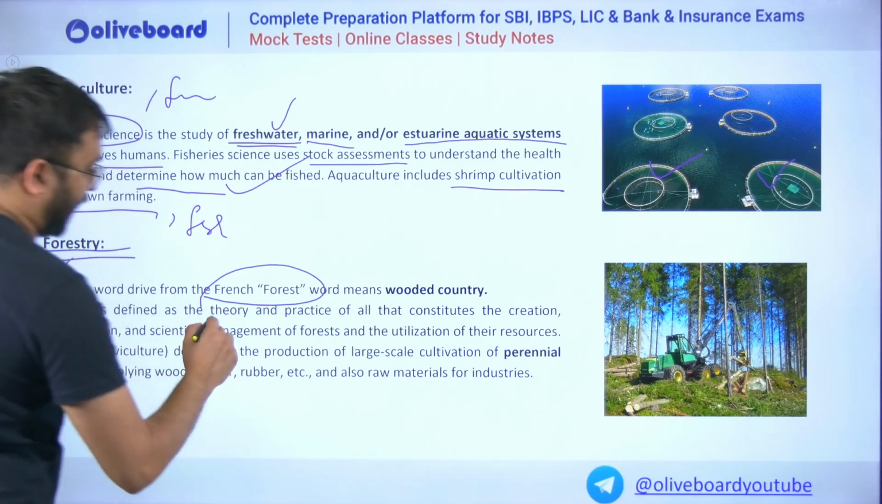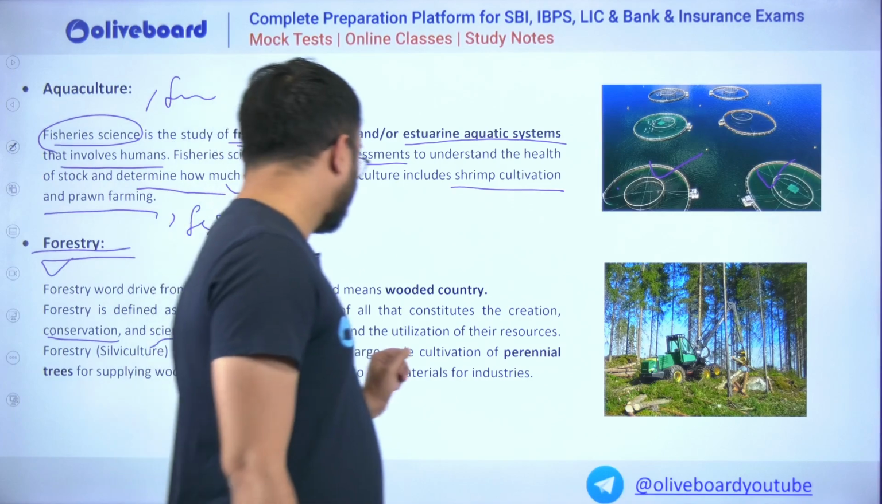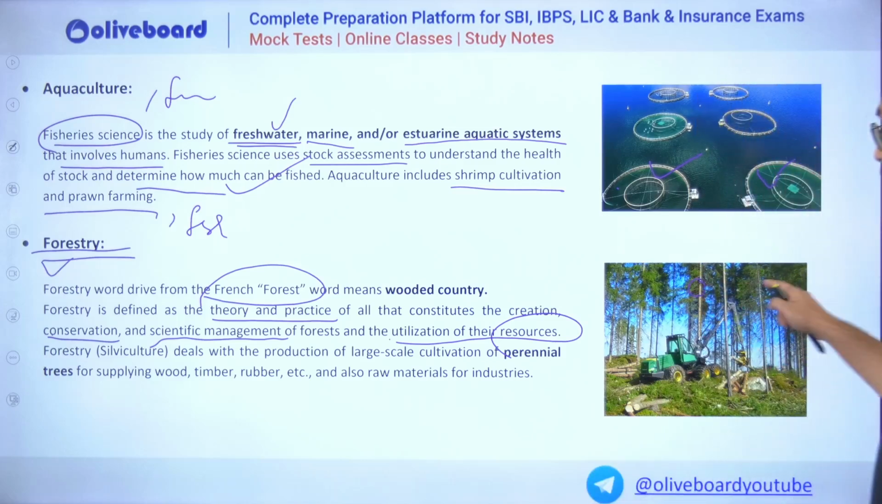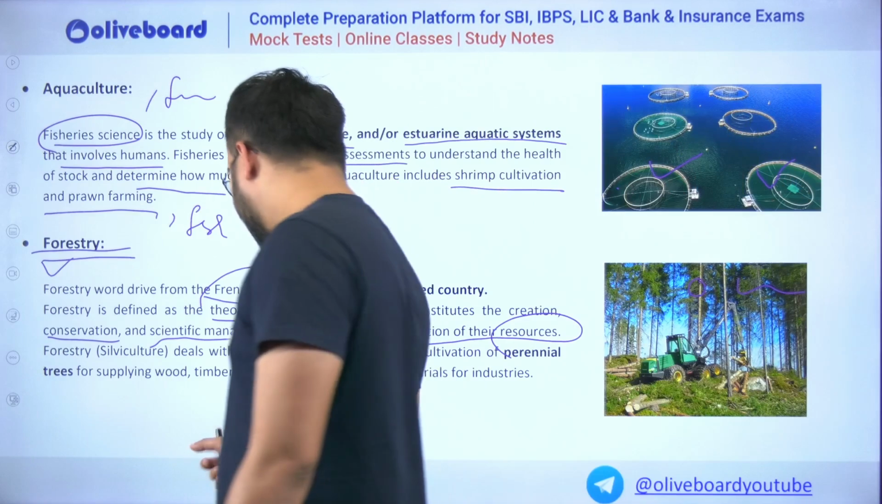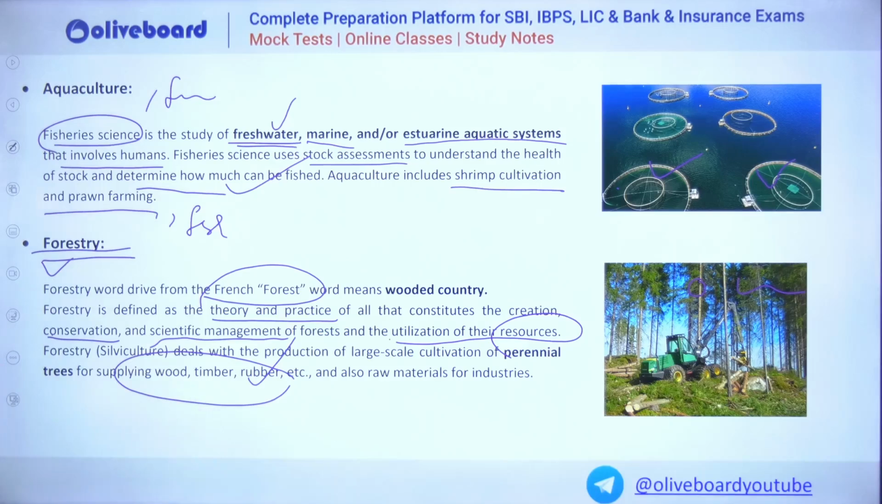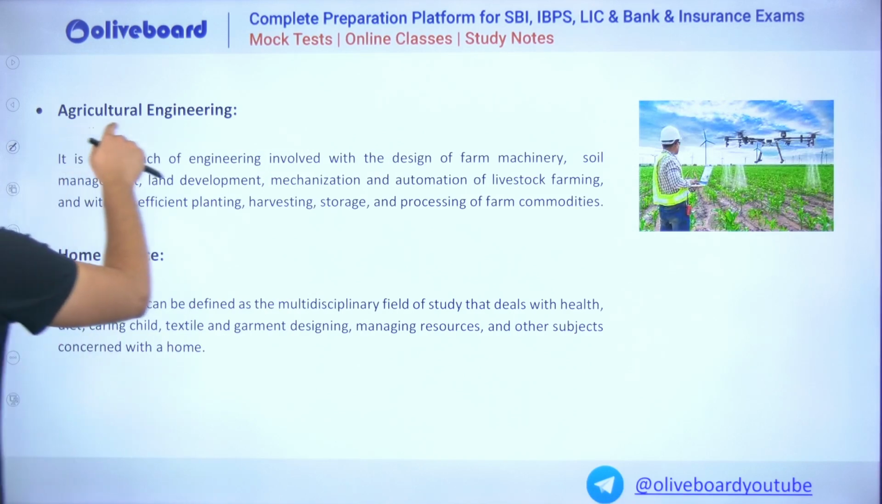It is defined as the theory and practice of all that constitutes creation, that is plantation of the crop or forest trees, conservation, scientific management of forest, and utilization of various resources associated with forest. It could be timber, wood, rubber, honey, lac, etc. So all these things you can get from the forest. This is your forestry. Then comes agricultural engineering.